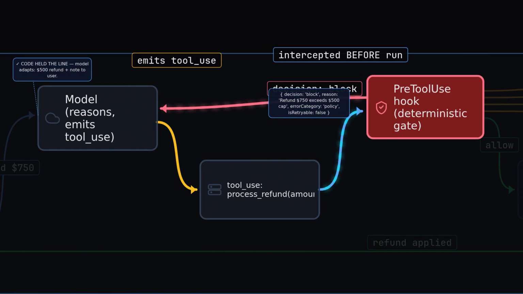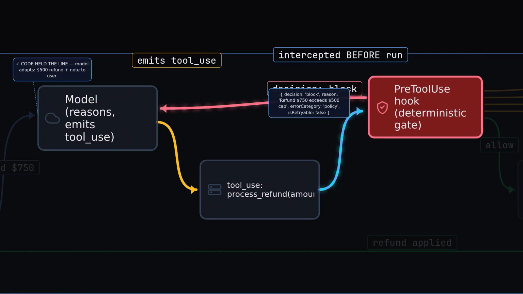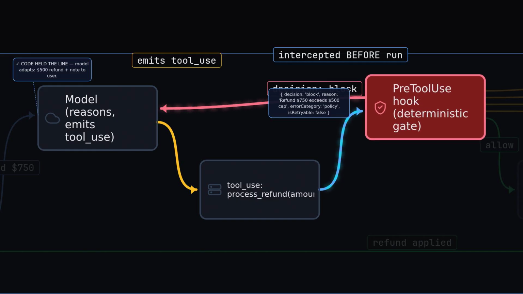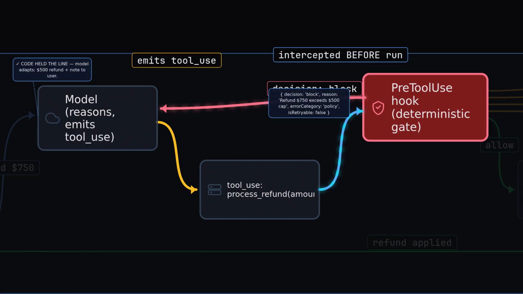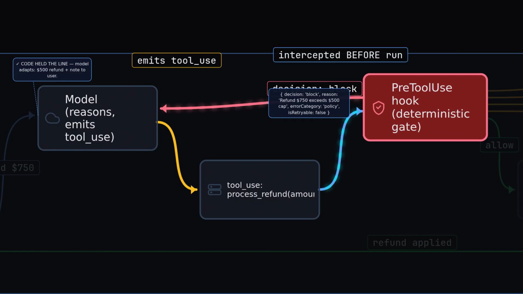It hits the gate, turns red, blocks the tool, and sends back structured JSON: decision block, reason policy cap, not retriable. The model isn't punished. It's told no with a reason. It reasons about it and proposes a compliant $500 refund. Code held the line.